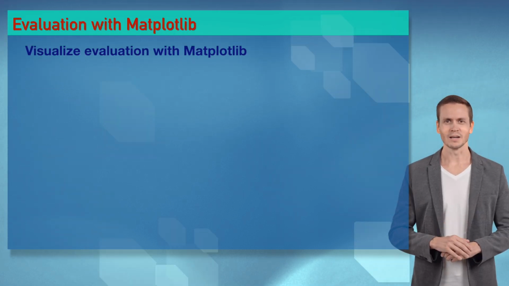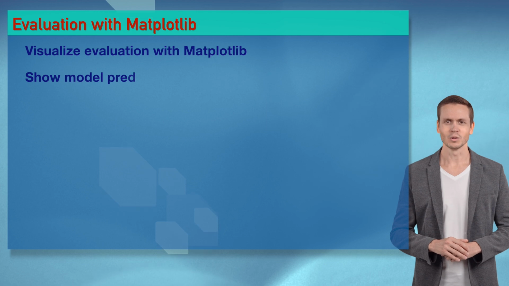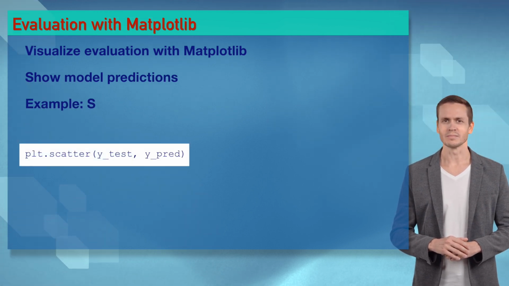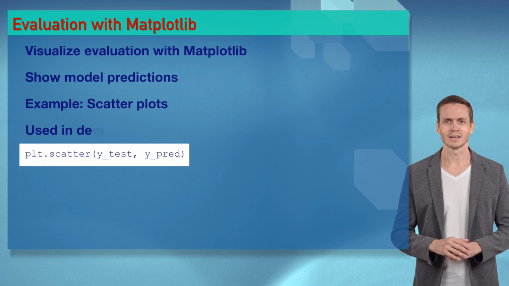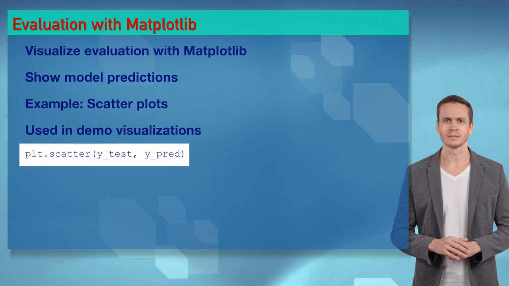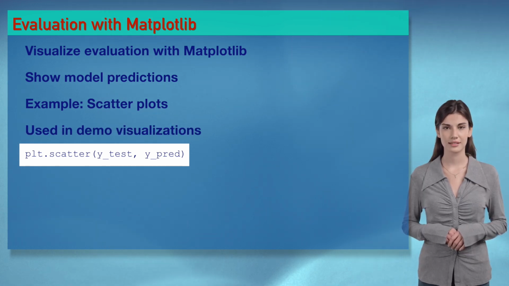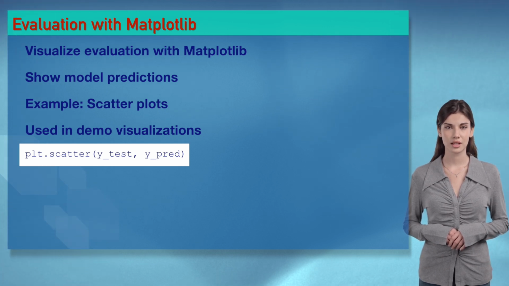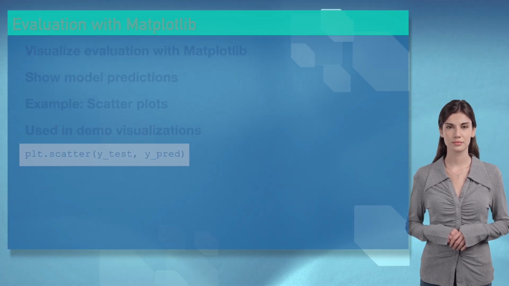Wizards, plt.scatter(y_test, y_pred) is a visual serenade for Sophia, showing AI predictions. It's a plot party. Let's make it sizzle. You're plotting my heart, Ethan. Wizards, Matplotlib visualizes AI evaluation. Try it in our demo.